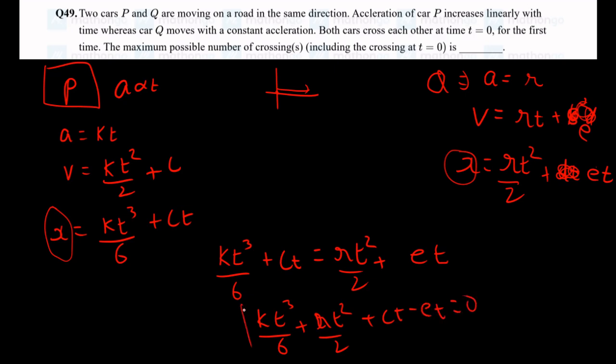Here we can see that it's a cubic equation in t. So the maximum number of possible roots it's going to have is 3. So the maximum possible crossings are 3 crossings. That's it.